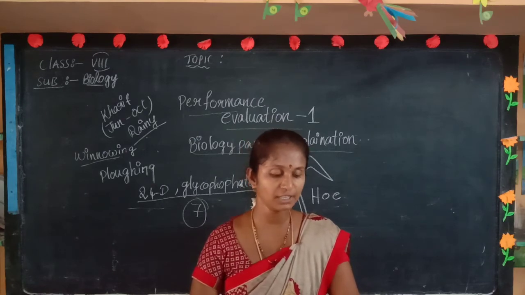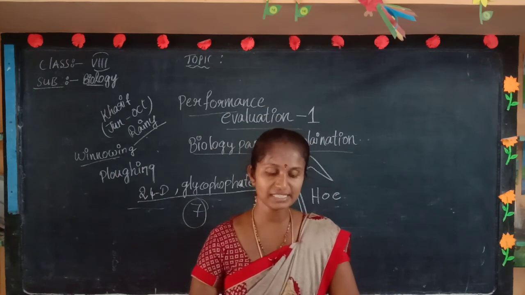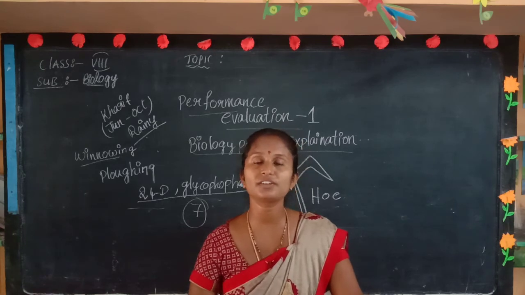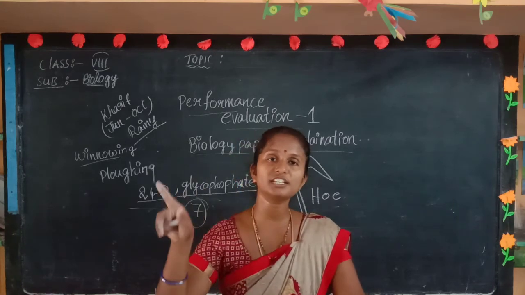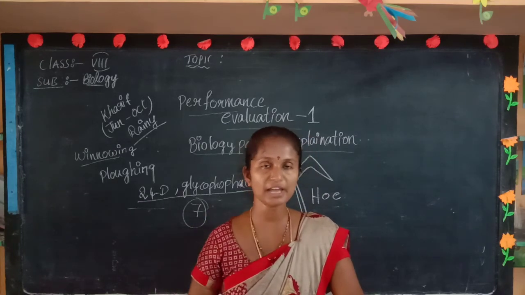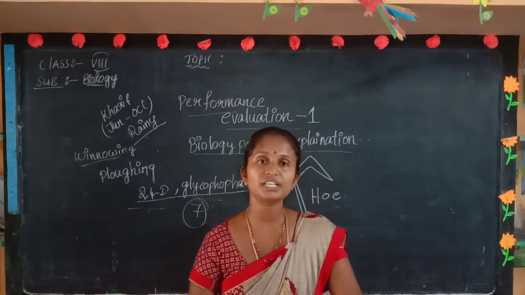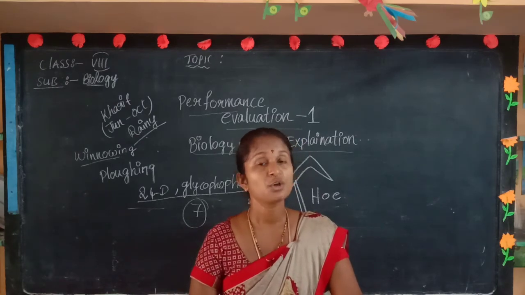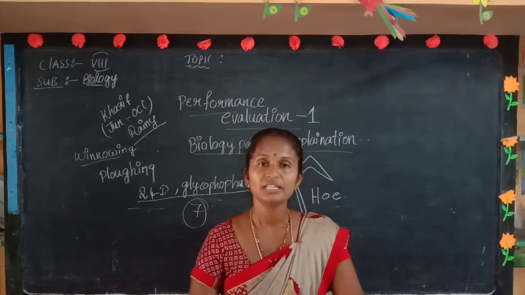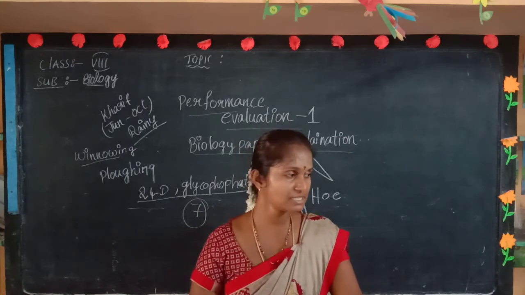That is important. And next, explain the differences between fertilizers and manures. You should write in a table: manures, fertilizers. What are fertilizers, what are manures, the harmfulness, the goodness, what chemicals they contain, and the cost also. These 5 points are enough to get the 2.5 marks for this question.